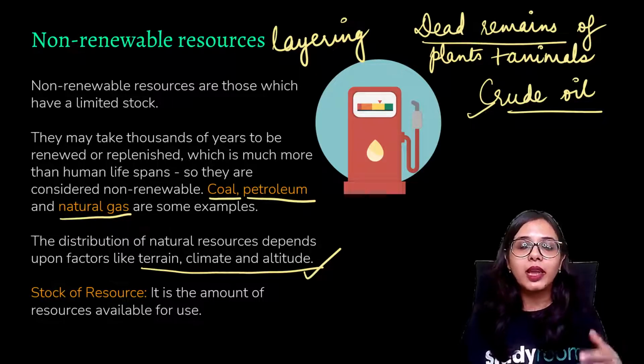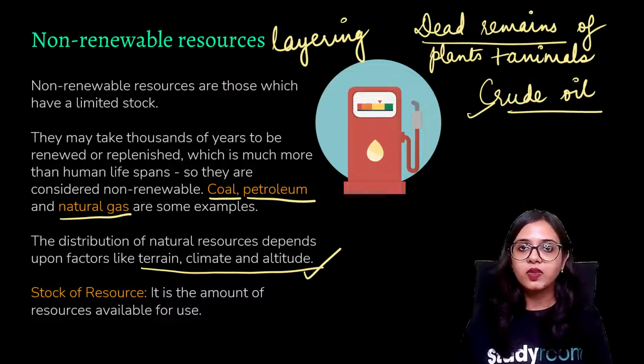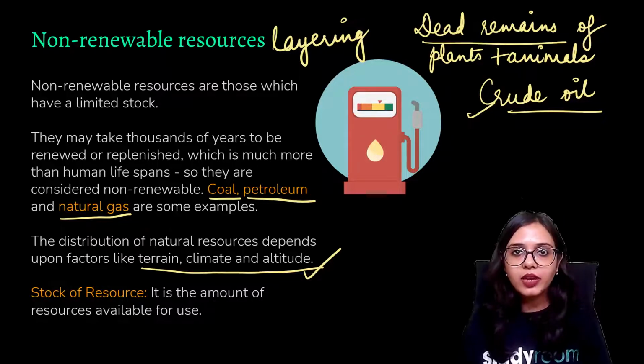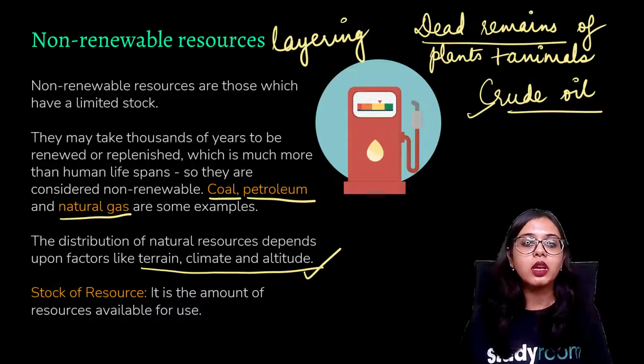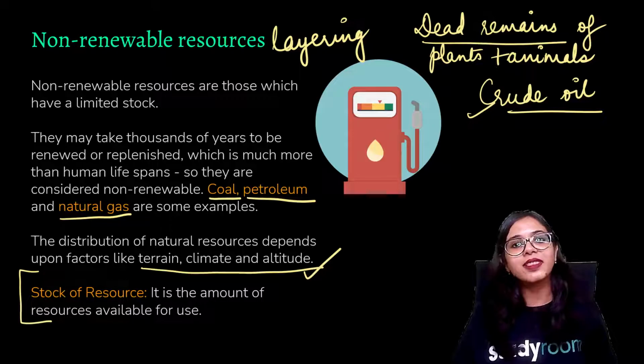You won't get glacier where you're getting rivers, and you won't get rivers where you're getting glaciers. So it depends on altitude, on climate, and on the type of land, the terrain, whether it is a hilly area, a dry area, or a very wet area.